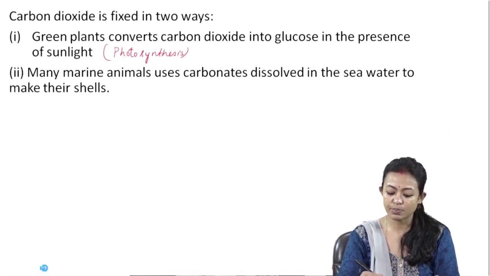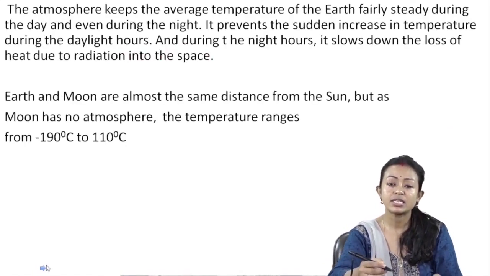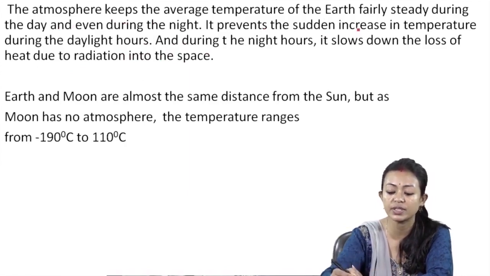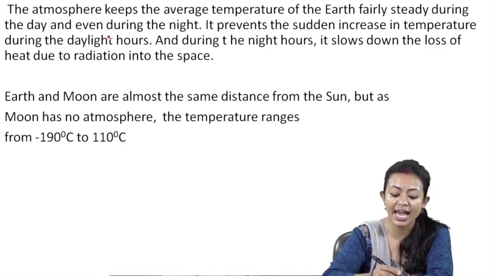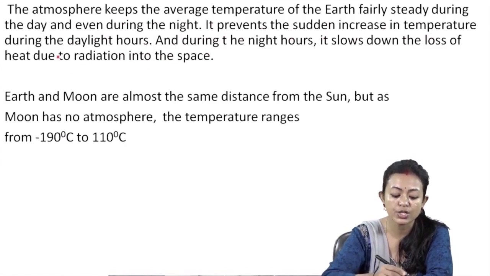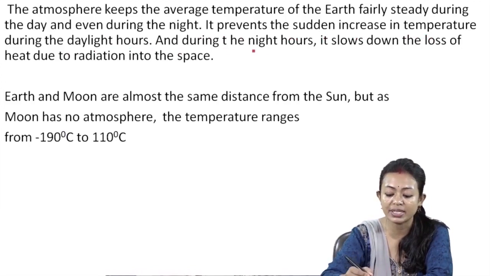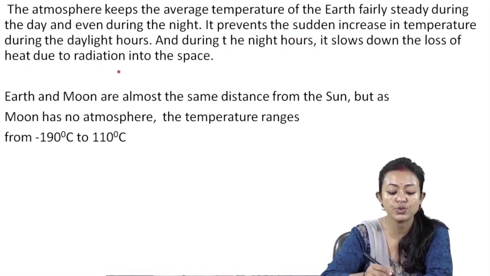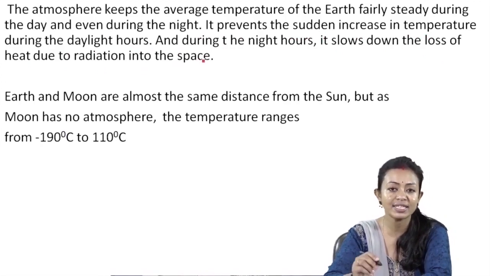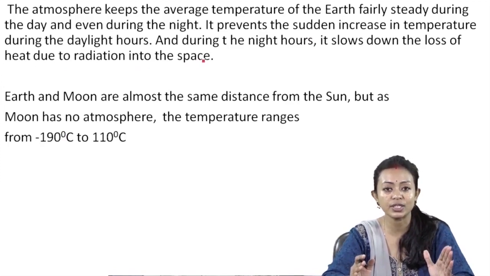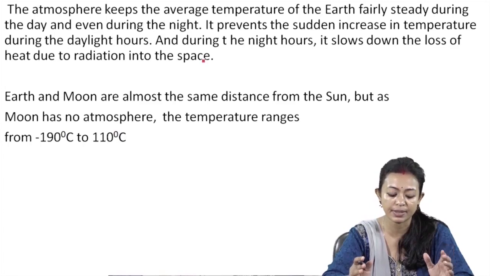Okay, I hope this point is clear to you. So this is just to reiterate that the atmosphere keeps the average temperature of the earth fairly steady during the day and even during the night. It prevents the sudden increase in temperature during the daylight hours, and during the night hours as well. It slows down the loss of heat due to radiation into space. So we find that it is trying to hold on and keep the temperature of the earth optimal so that life can be nurtured and propagated.